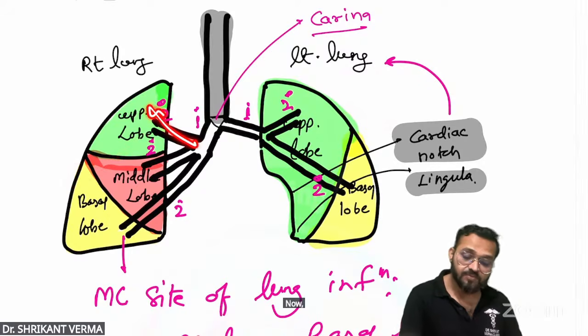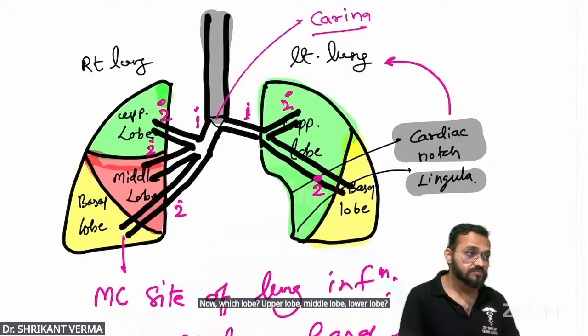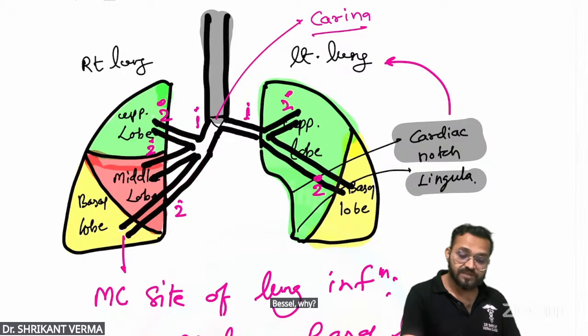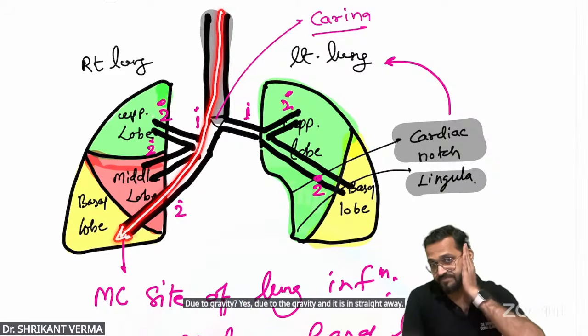Now which lobe? Upper lobe, middle lobe, lower lobe, basal lobe. Basal. Why? Due to gravity. Yes, due to gravity, and it is in a straight way.